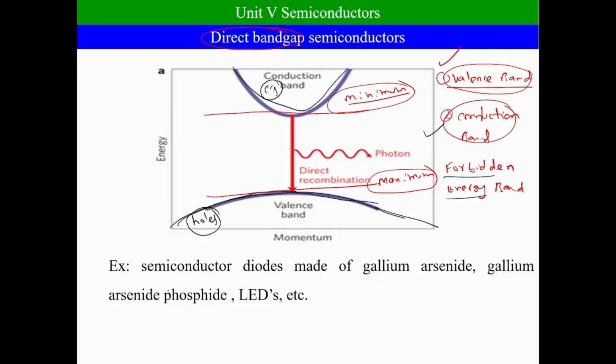Examples of such semiconductors are gallium arsenide or gallium arsenide phosphide semiconductor diodes. Also you can consider the light emitting diode. These are examples of the direct band gap semiconductor. In the case of the direct band gap semiconductor, depending on the energy gap between the valency band and conduction band, the color of the photons emitted changes. This is about the direct band gap semiconductor.